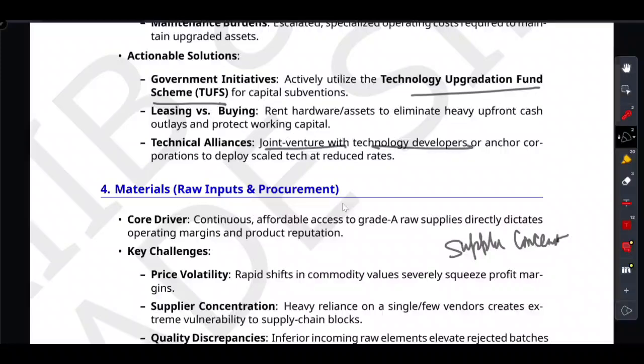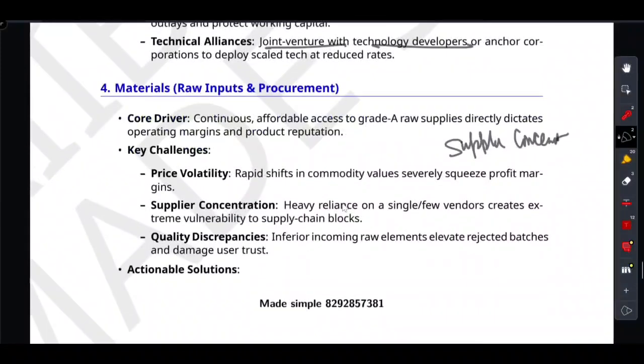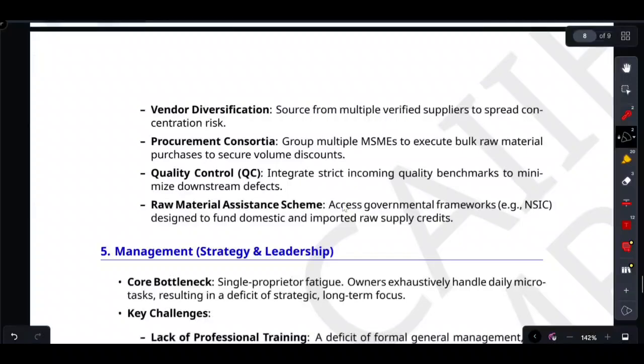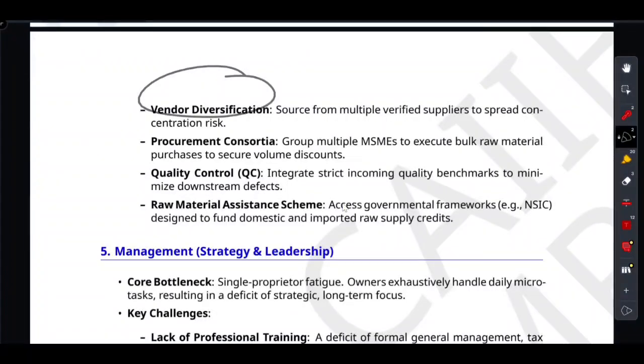Suppose you buy from one single farmer and his truck breaks down, right? You have nothing to cook. And if he gives you rotten vegetables, that's called quality discrepancy. You have nothing to cook, so your customer will never come back. What is the solution? Diversify. Vendor diversification means never rely on one vendor. Lock in your price where you can, and ruthlessly protect your incoming quality, because your raw material dictates your reputation.